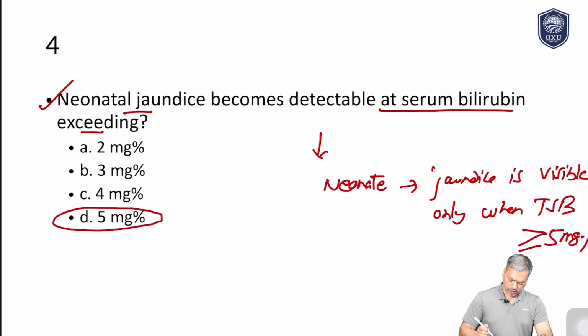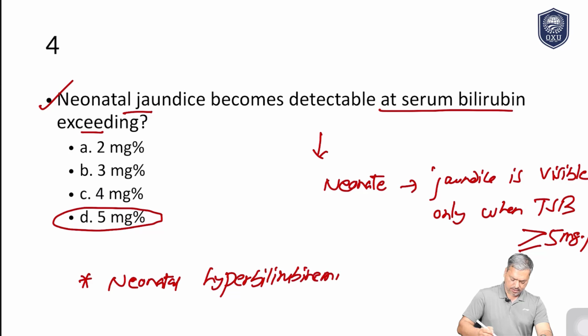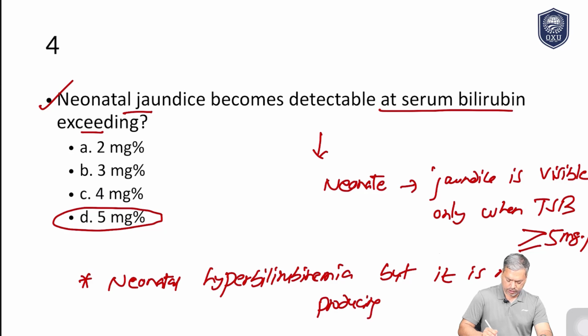If it is less than 5, there is a term, we call it neonatal hyperbilirubinemia, but it is not producing visible jaundice. To have visible jaundice, the TSB level should be more than 5. Never forget it. This is a very, very important point.